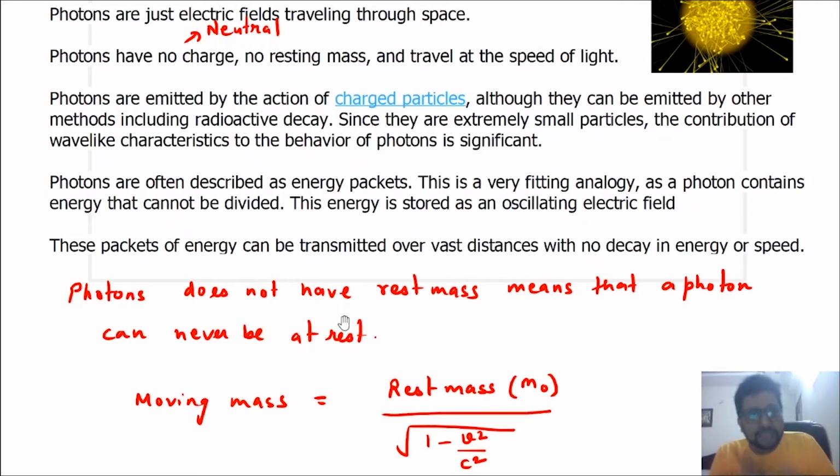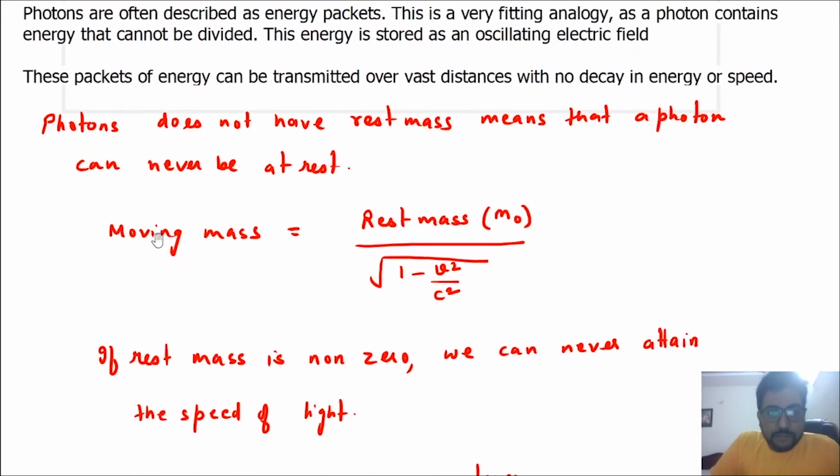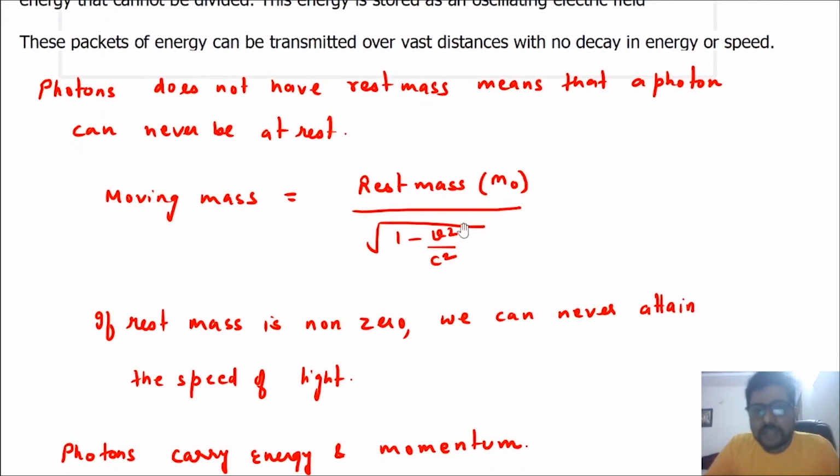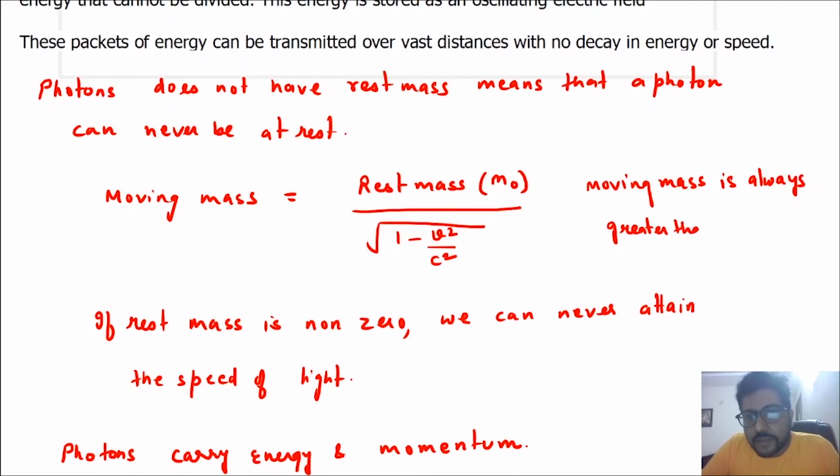Now, in general, for any matter, be it photon or any other matter, moving mass is always different from rest mass. Now, what is moving mass? Moving mass is equal to rest mass divided by under root 1 minus v square by c square. That means moving mass is always greater than rest mass.